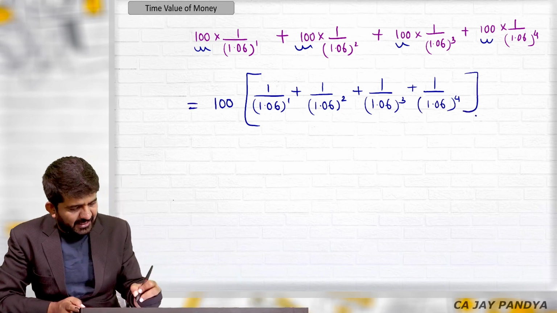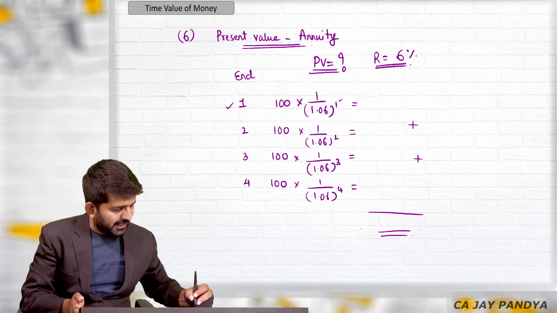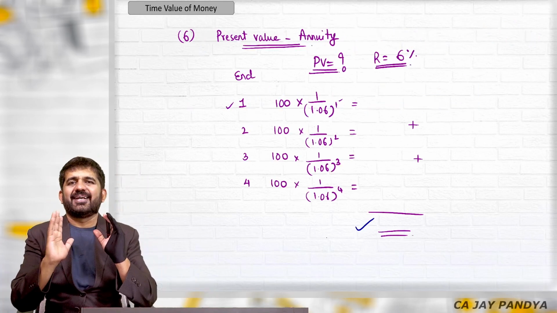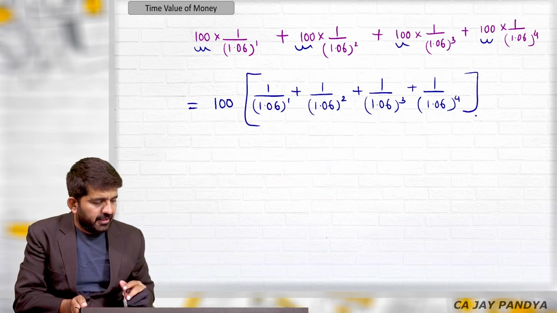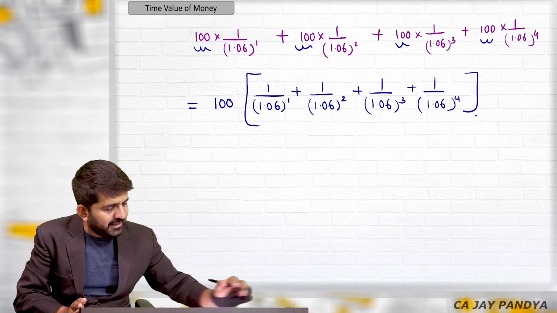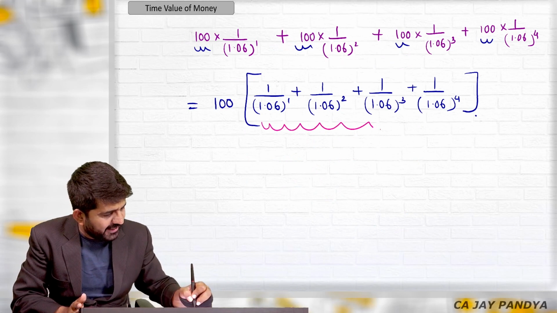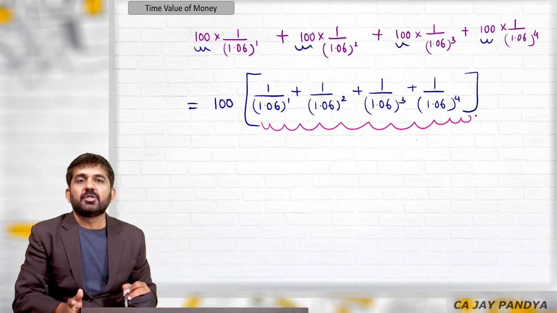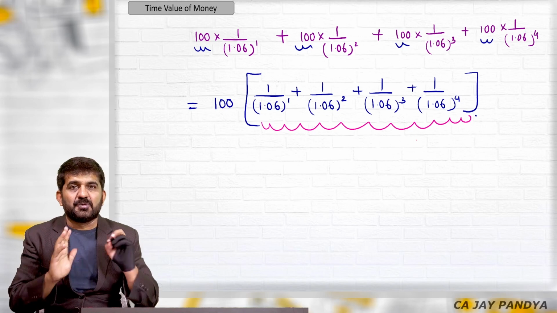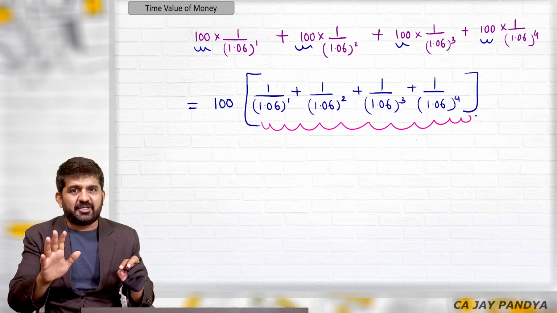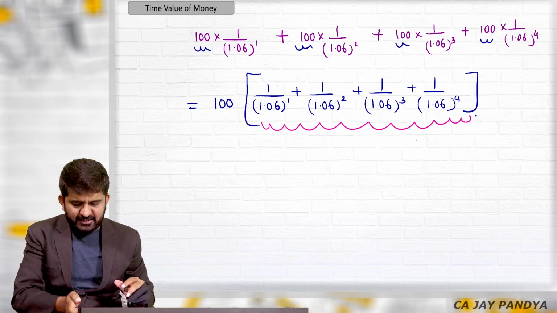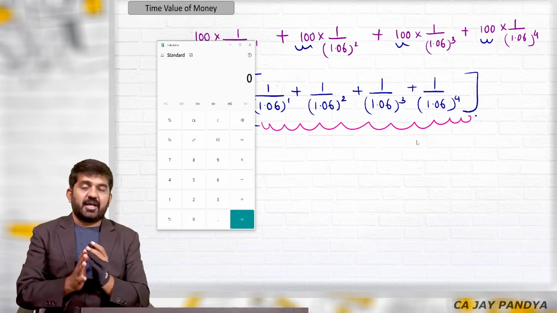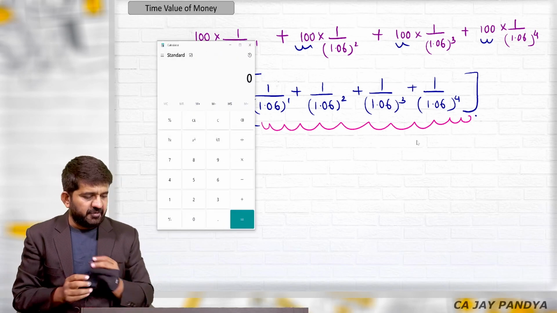Please understand, this answer and this answer calculated separately will be exactly the same. It is very easy to find out this bracket answer. In your calculator, it is much easier. In my computer calculator, it is somewhat difficult, but in your calculator, it is extremely easy. First, let me do it in my calculator. I'll also explain how it can be done with GT.